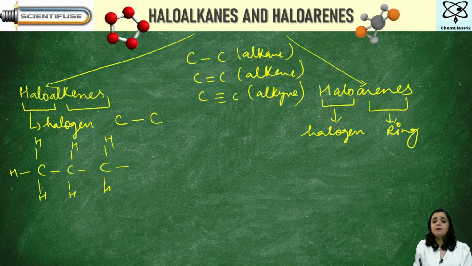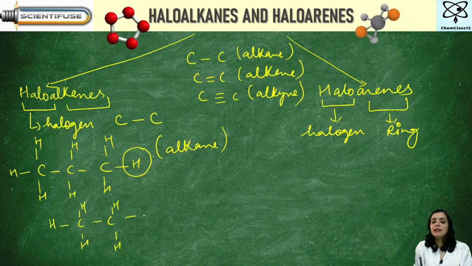So here this is completely an alkane. But if I want to replace this hydrogen atom with a halogen atom, then this will be termed as haloalkane because this chlorine is a halogen.